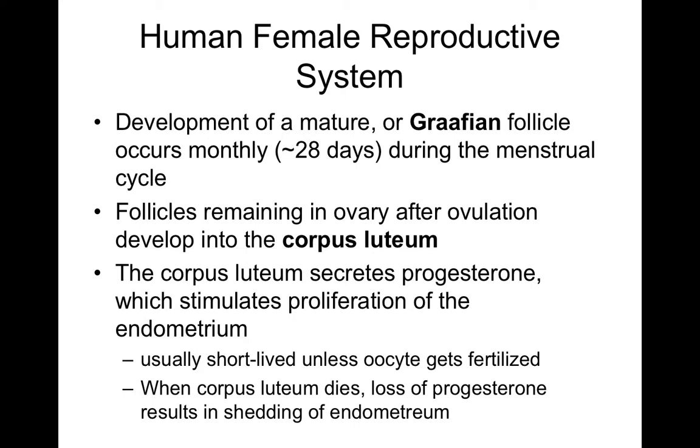Development of a mature graafian follicle occurs approximately every 28 days during the menstrual cycle. Follicles remain in the ovary after ovulation and develop into the corpus luteum. The corpus luteum secretes progesterone, again, which is a hormone which stimulates the proliferation or production of the endometrium. And the endometrium is the lining of the uterus. Usually this is a short-lived cycle unless the mature oocyte gets fertilized.